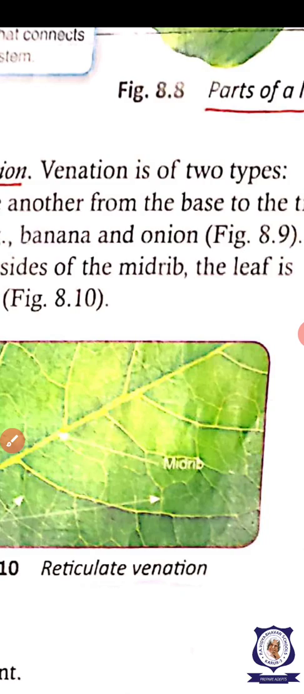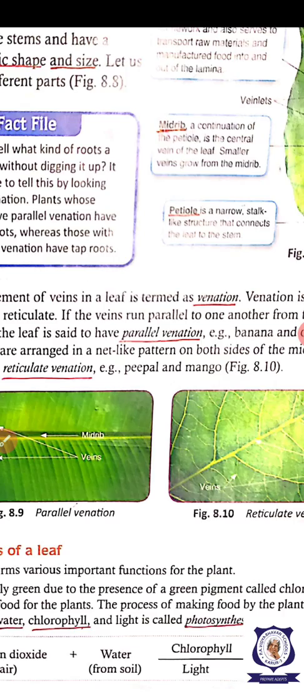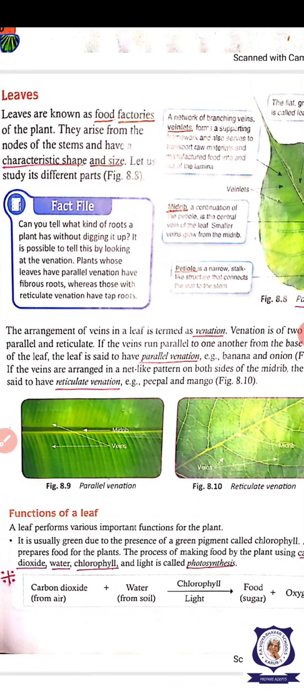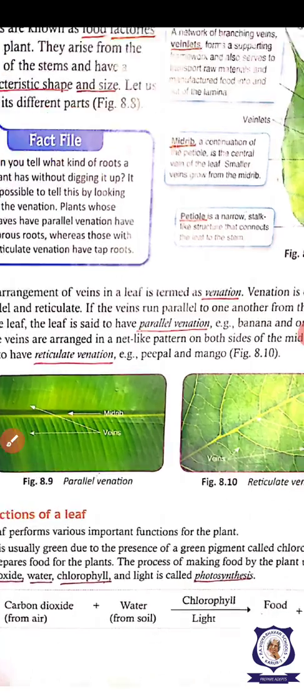So, two types of venation we studied. What is this? Venation is the arrangement of veins in the leaf. What are the two types of venation? That is parallel venation and reticulate venation.